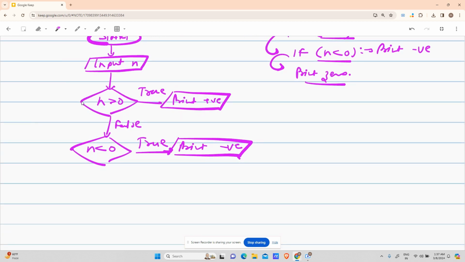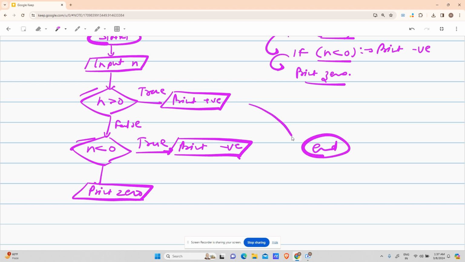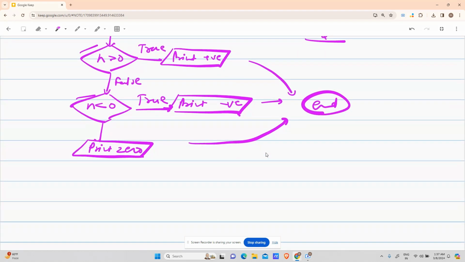Talking about this condition false, this condition false. What is the condition left to us? Print 0. No condition left to us. Print 0. And then all these three are connected with end. 1, 2, 3, all come to an end, right? So I hope this was all clear to you. So let's move on to the next question.